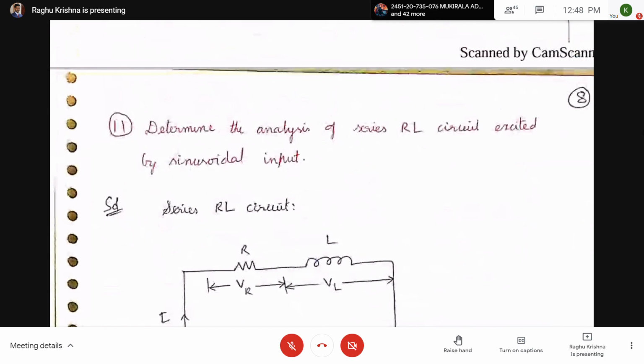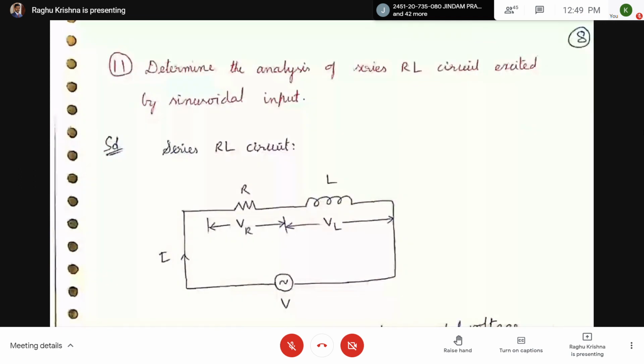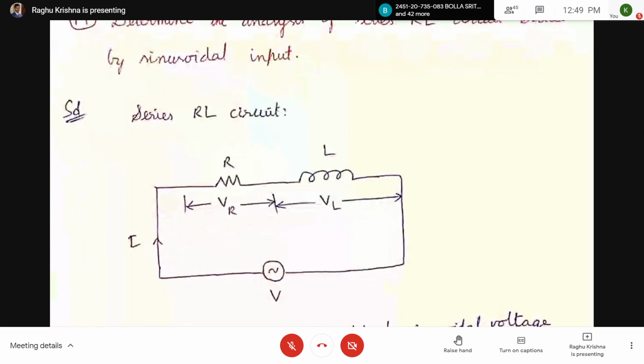Now let us determine the analysis of the series RL circuit excited by sinusoidal input. Let us take a combination of R and L, resistance and inductance. R and L are in series, excited by a sinusoidal input.